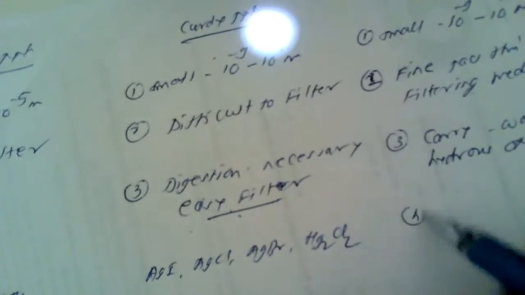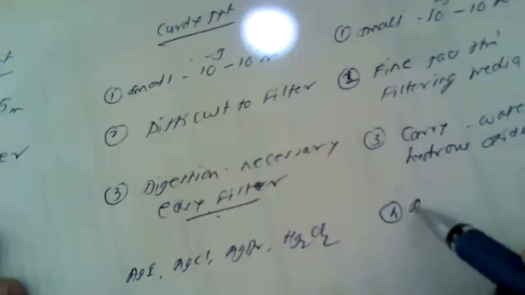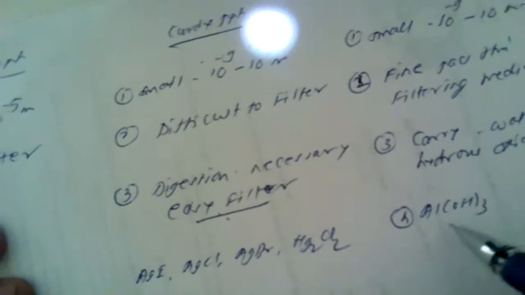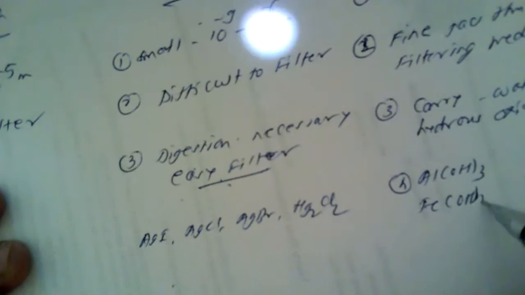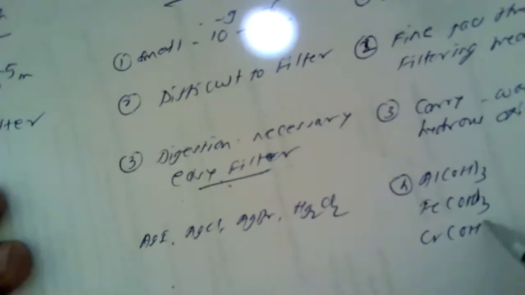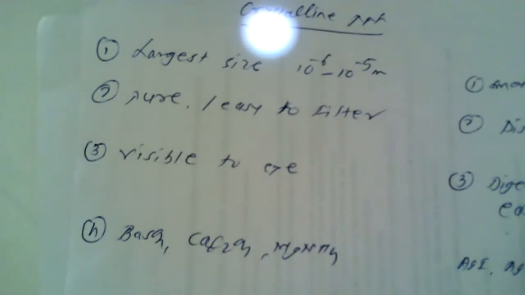And here the examples are aluminum hydroxide, another example ferric hydroxide and chromium hydroxide. So here we have enlisted all the three precipitates in one particular format.